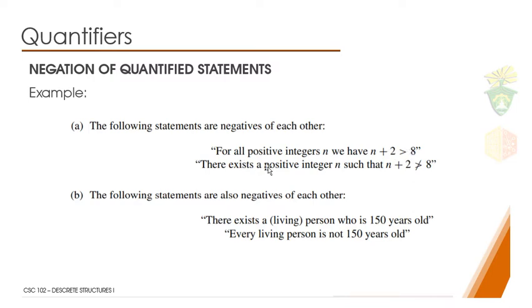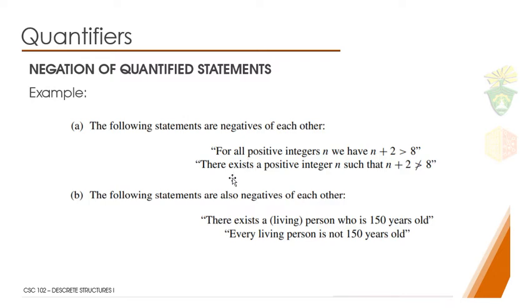Okay, ang opposite ana is there exists a positive integer such that kung ato ang i-add sa 2, dili ni siya ma-satisfy. Again, gi-opposite na to ang propositional function o gi-change na to ang iyahang quantifier.